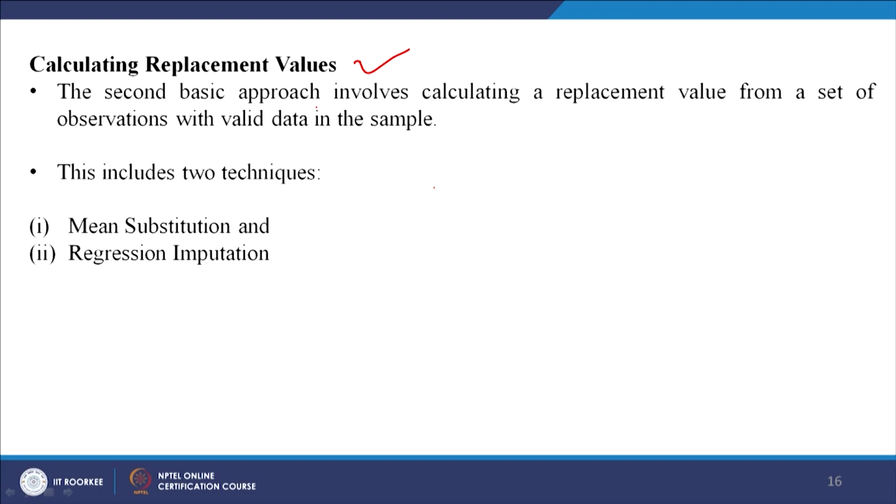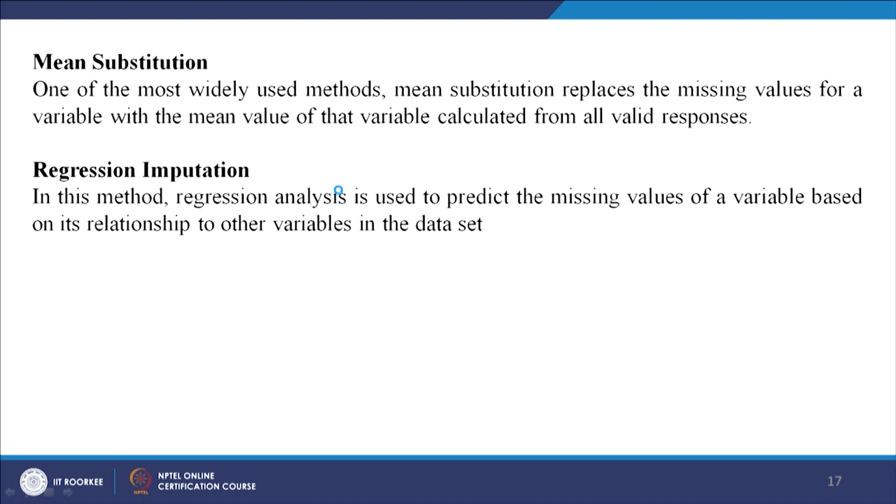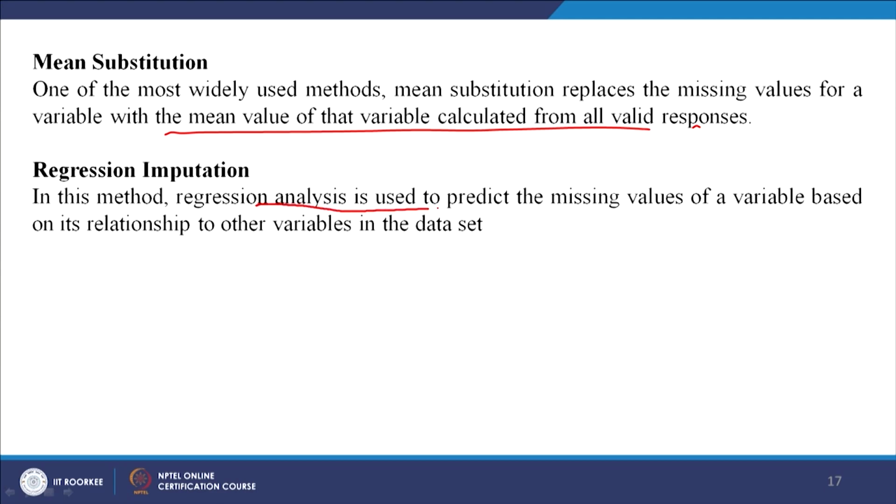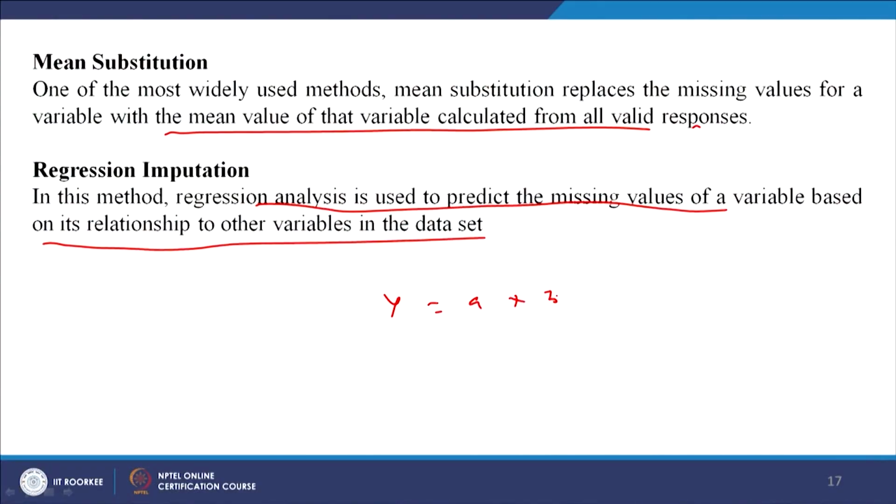Now coming to the calculation of the replacement values. The second approach includes two methods, mean substitution and the regression method. Now what is the difference? Let us see. In mean substitution, you replace the missing values for a variable with a mean value. The mean is the most standard method and it is one of the best methods. In the regression method, regression analysis is used to predict the missing values of a variable based on its relationship to other variables in the data set, right. So this is also possible. You can use the normal equation and find out and replace it, or you can just use a mean substitution.